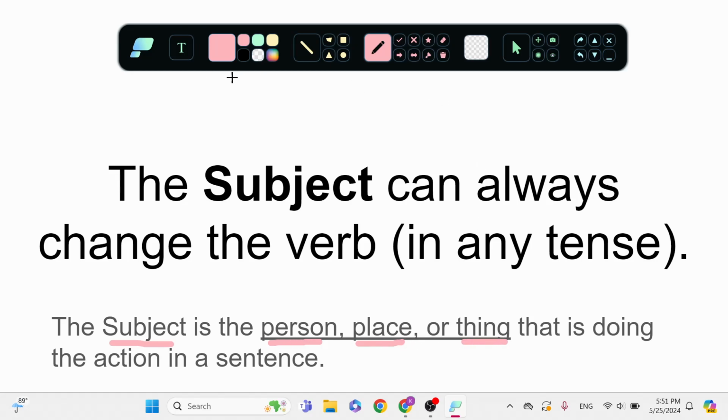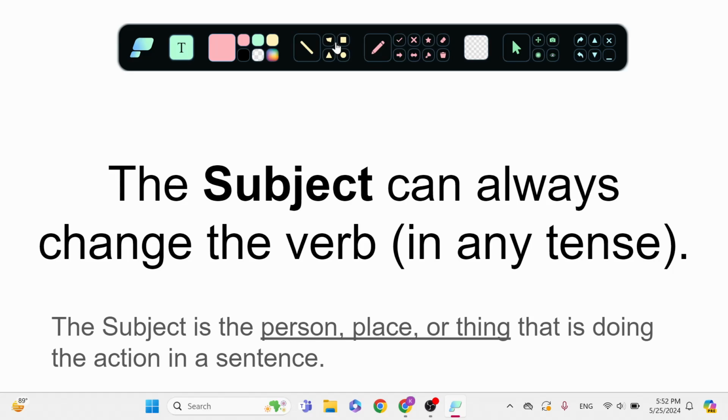For example, I am a person. He is a person. She is a person. They are people. I'll write over here. They are people. It could be their names. The teacher, right? Teacher is a person. My mom is a person. Mr. George, that's a person.